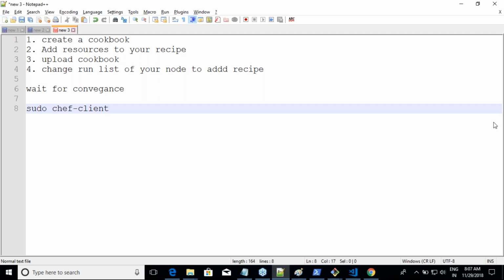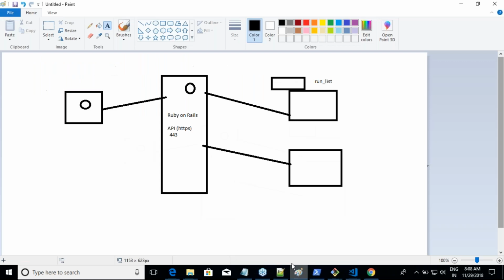Any questions you have in the classroom you can also ask, but let me try to see what it is. Do we need to upload the recipe on workstation and nodes as well? We are not. See, where are we uploading from? Workstation. And if you remember this architectural diagram, what will workstation speak to? Only Chef server, right? Server to nodes is the server's headache, not yours. So uploading can happen only on the server, and in Chef everything happens only on the server.